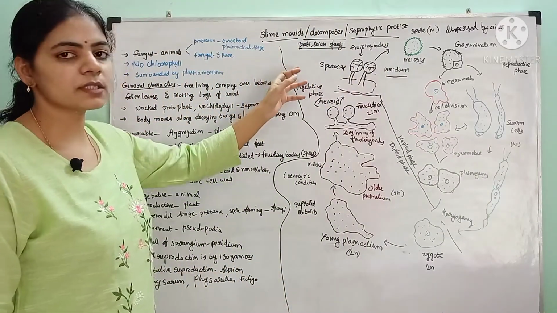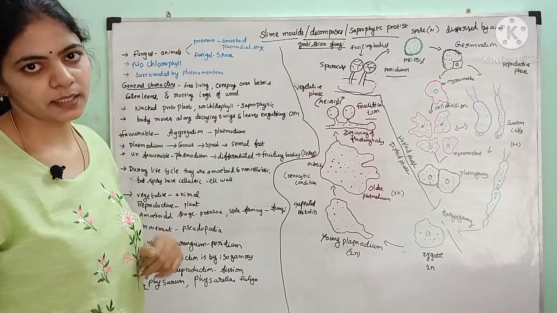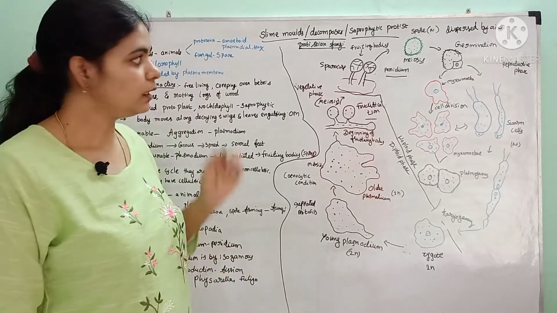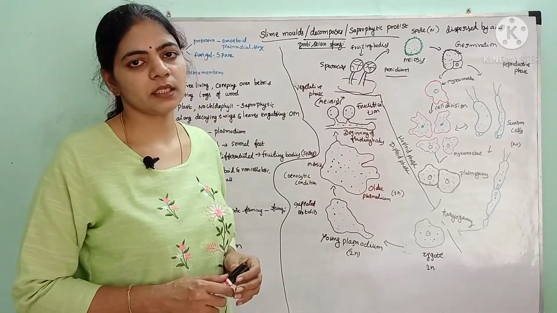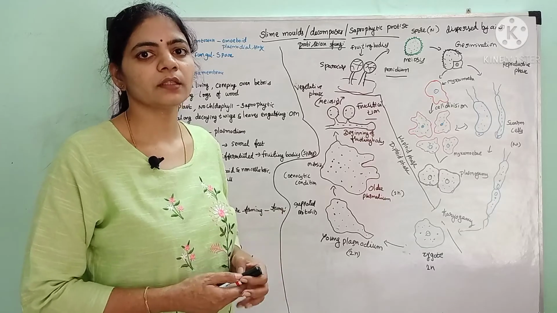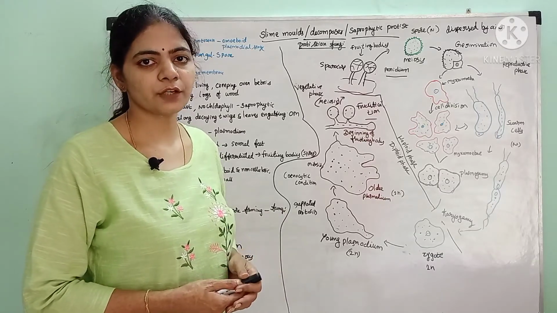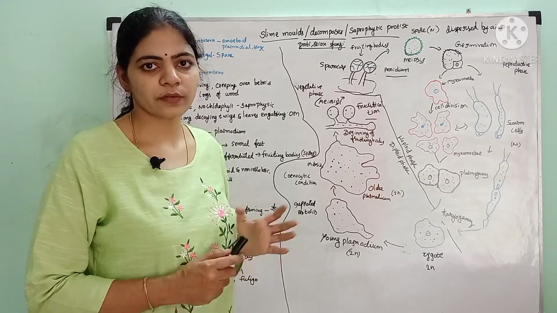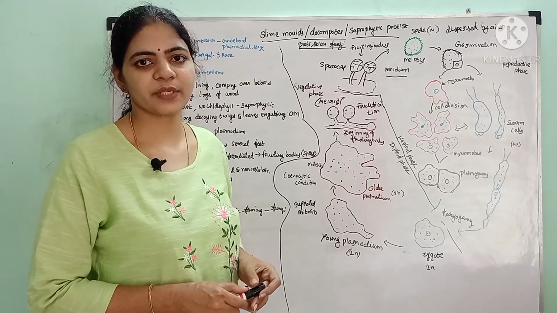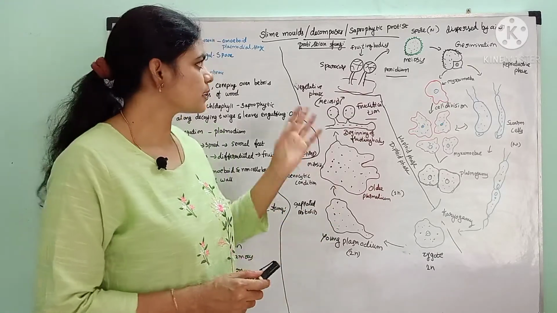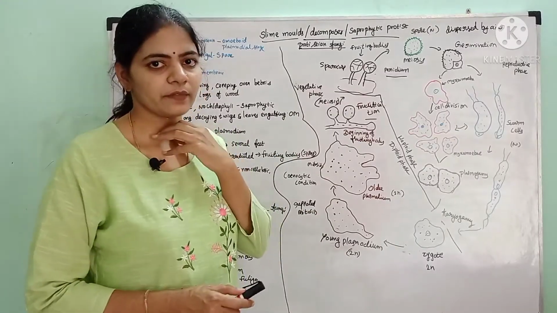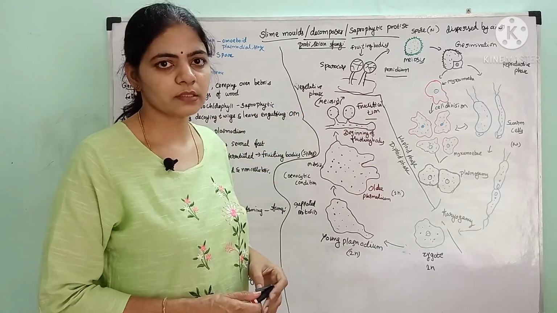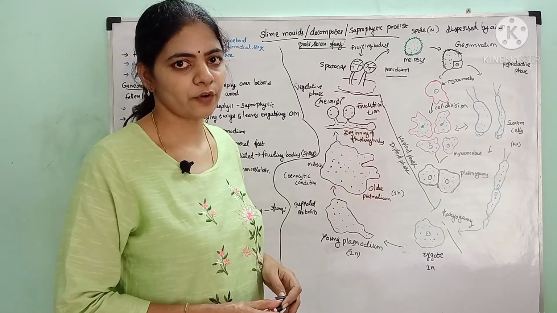We see the slime molds; these are called decomposer organisms because they grow on dead and decaying organic matter. These slime molds are mainly seen in areas where there is abundant availability of organic matter. If there are very cool, rainy, damp, dark conditions, in those areas these slime molds grow very well, like in a rainforest. In those conditions the slime molds can be seen mainly in the rainforest.